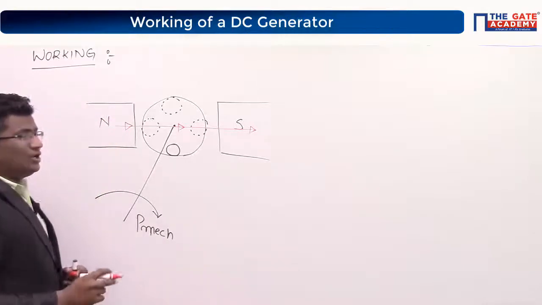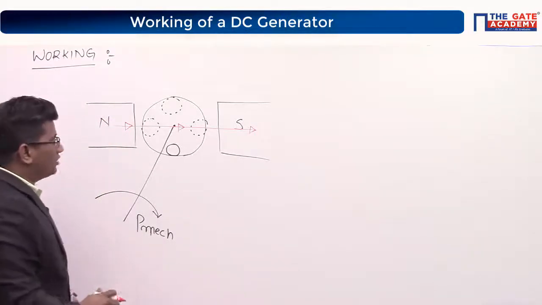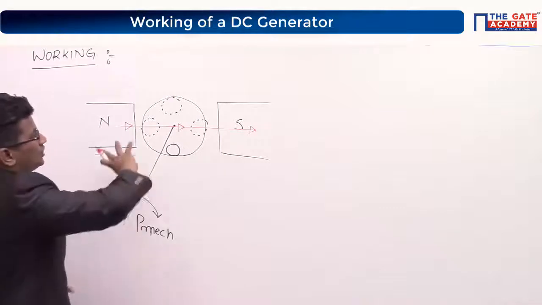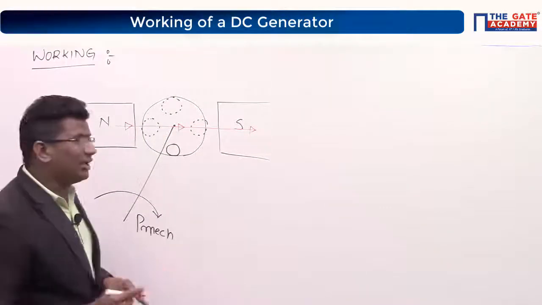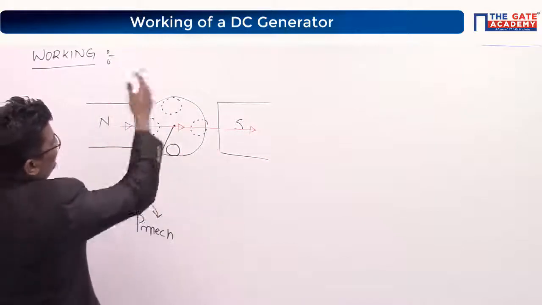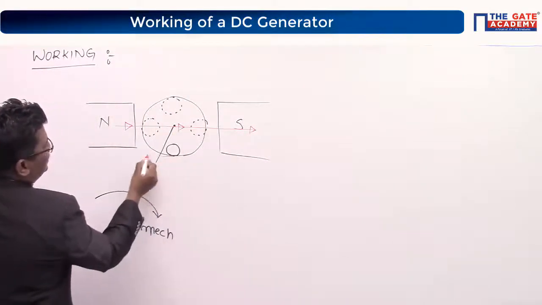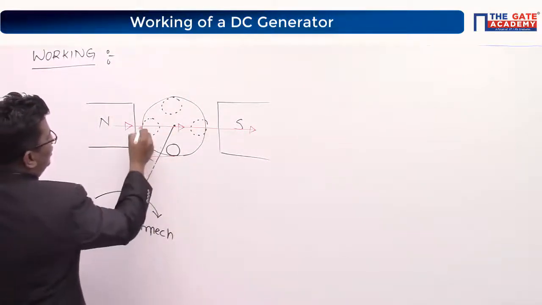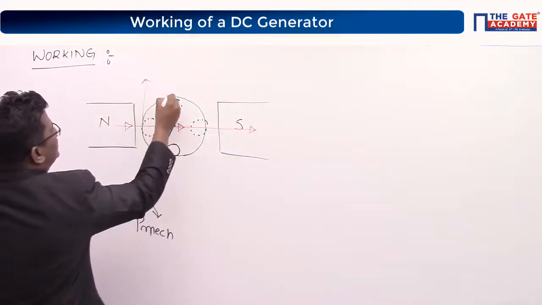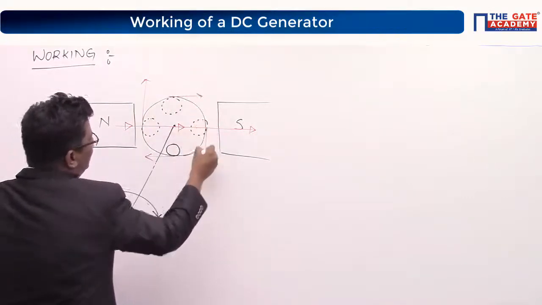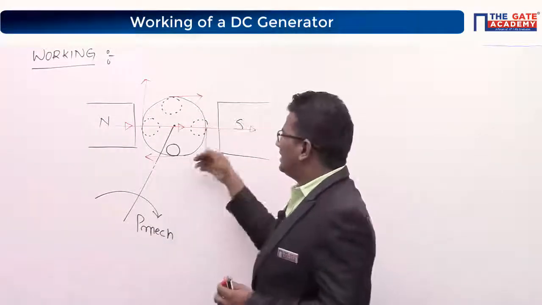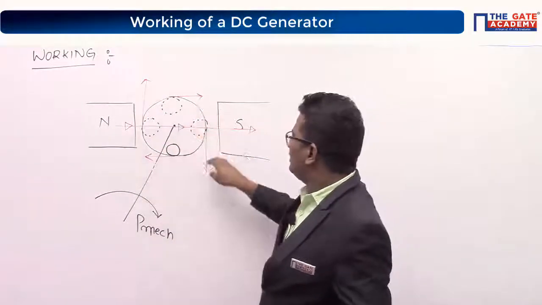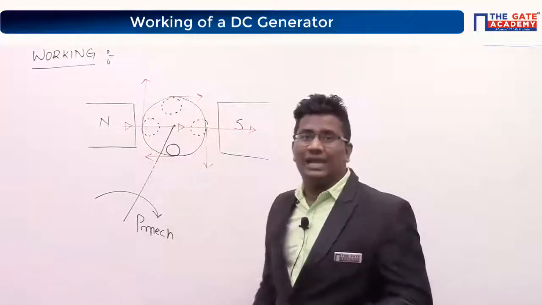Chalo, dekhte hai. You are giving a force mechanically to this rotor, which means your force is also acting on the conductor. It means the conductor is moving in a clockwise direction, right? It means the force exerting on the conductor is like this, to this conductor, like this. Correct or not? The force which is acting on the conductor is tangential force, na? Look at here. All the four direction forces are acting.